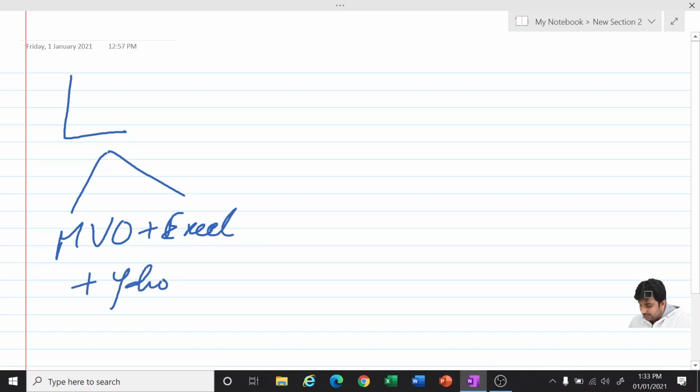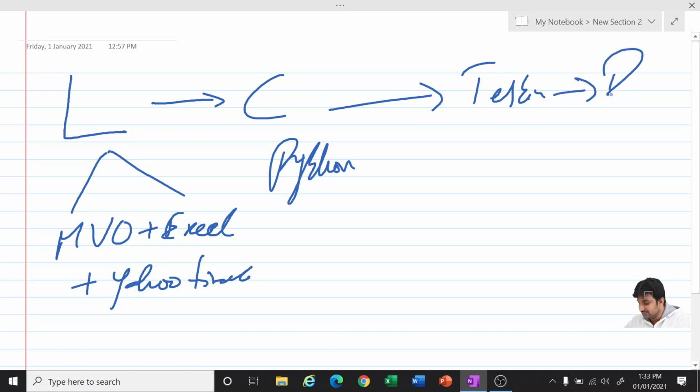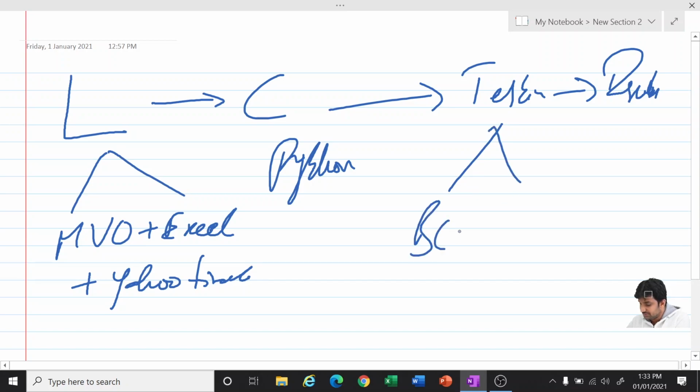We will go to Yahoo Finance, get the data and work on that. After this step, we will move to coding it in Python, then testing, then results. We'll be doing the backward testing and forward testing.